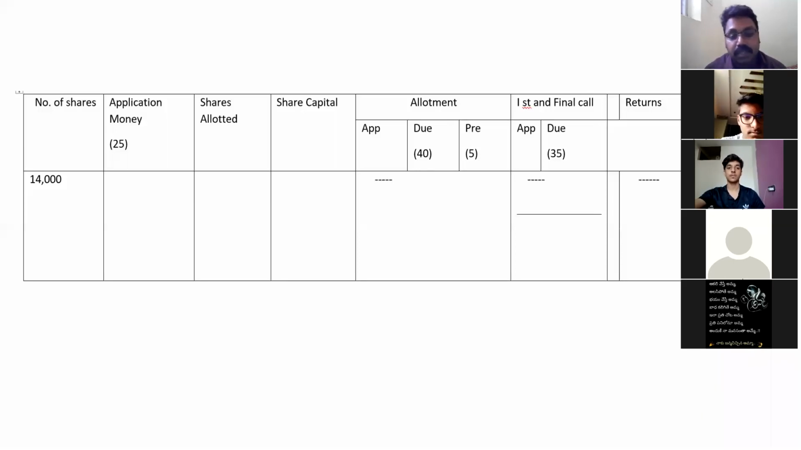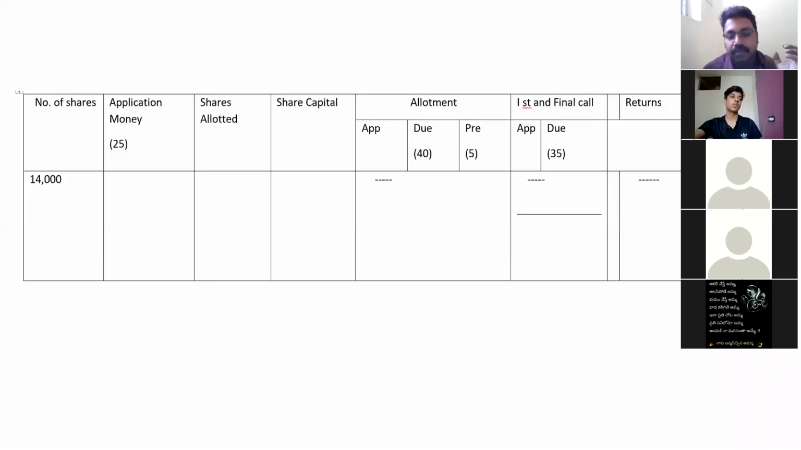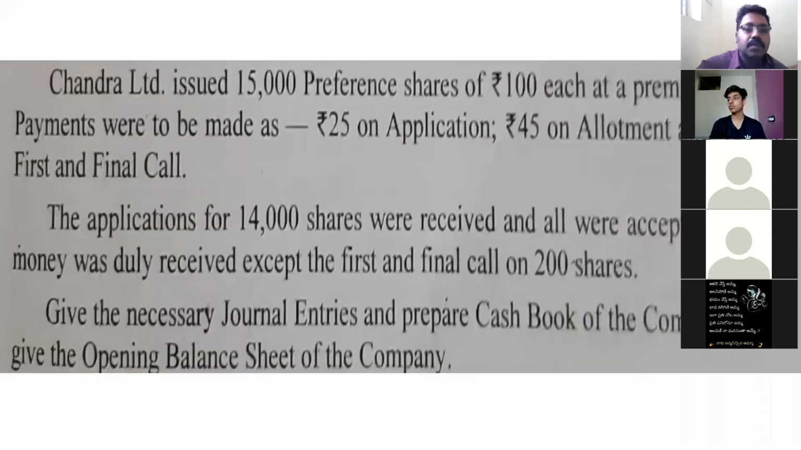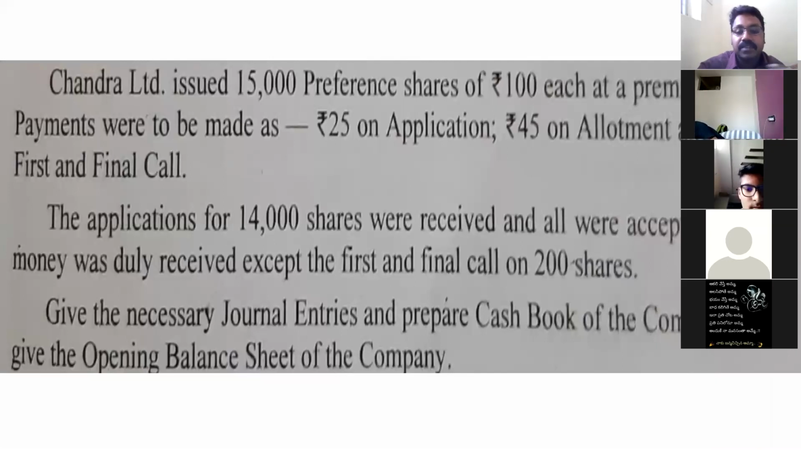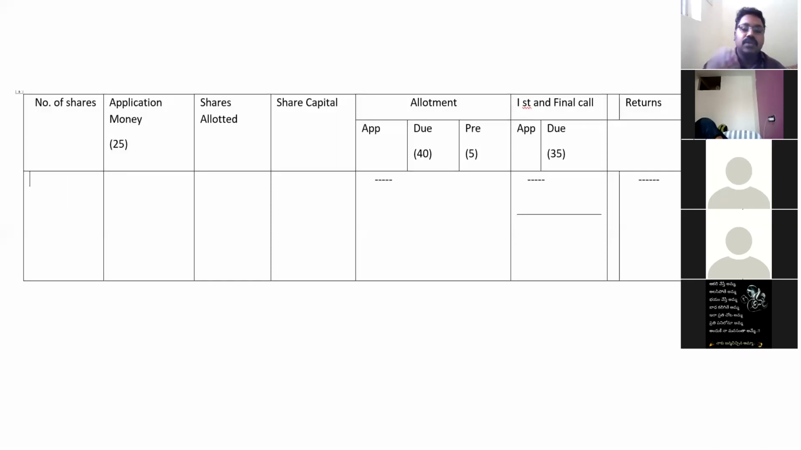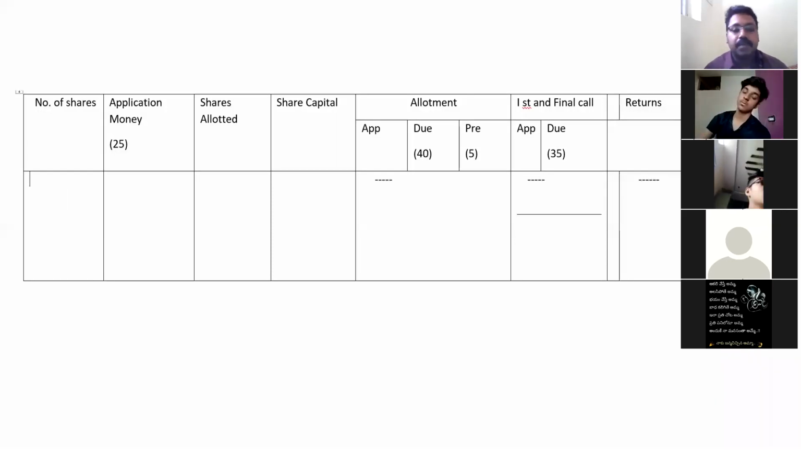14,000. Don't write 15,000. 15,000 were issued by the company, but only 14,000 shares were subscribed by the public. This is under-subscription: 15,000 issued, 14,000 by the public. See in the problem: Chandra Limited issues 15,000 preference shares, and in the second para, applications for 14,000 shares were received. That means issued is 15,000 and subscribed by the public is 14,000.